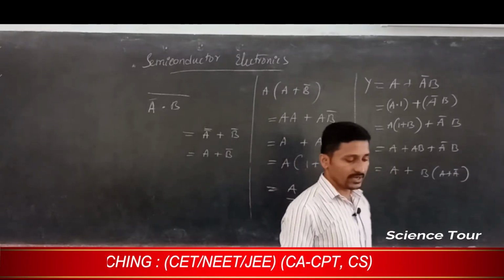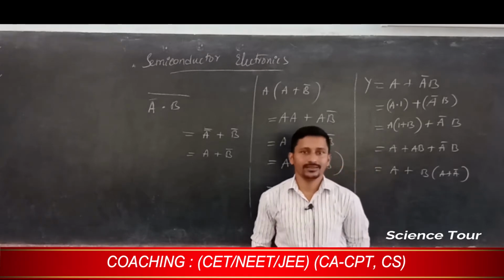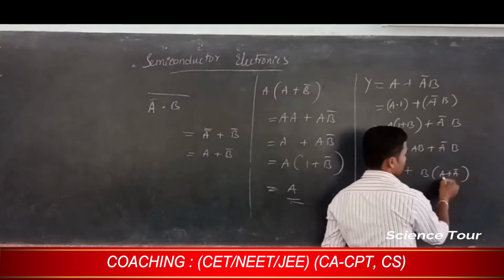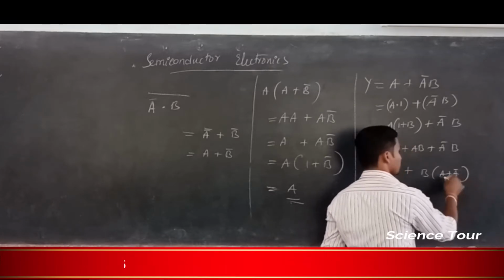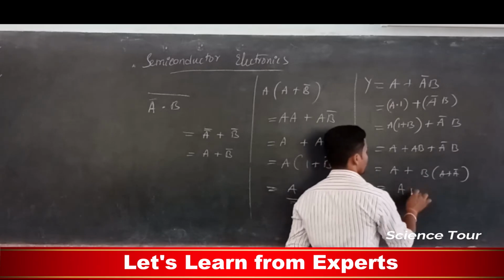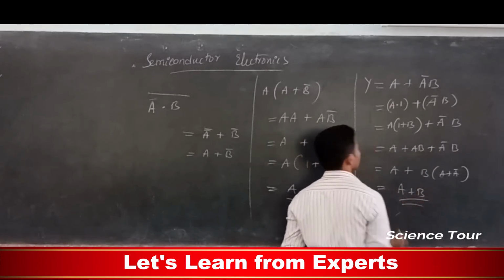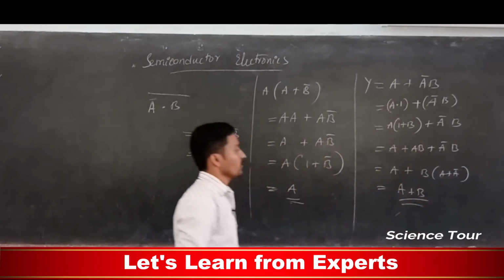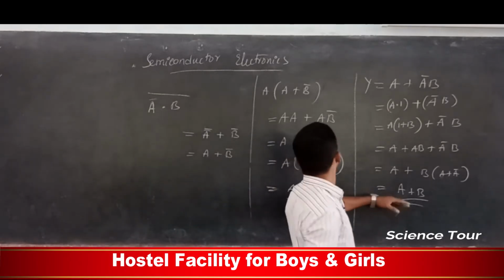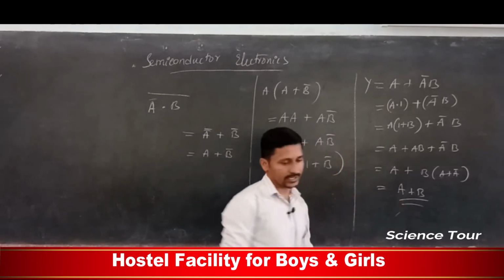A plus A bar is nothing but 1, isn't it? If A is 0, then 1 means 1. If A is 1, then A bar is 0, and that also gives 1. So you are going to get A plus B. So that formula will be equal to the OR gate, isn't it? This is nothing but the OR gate. We can write it down.